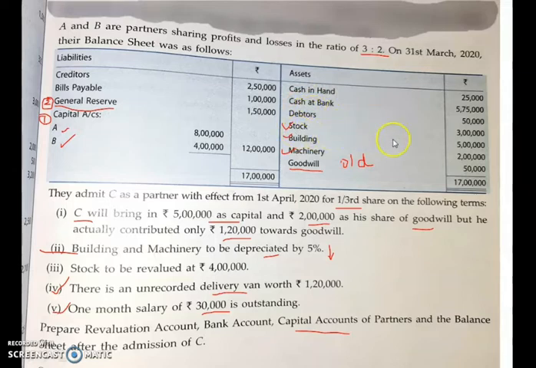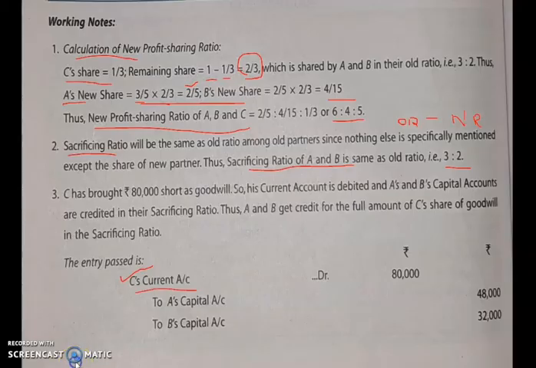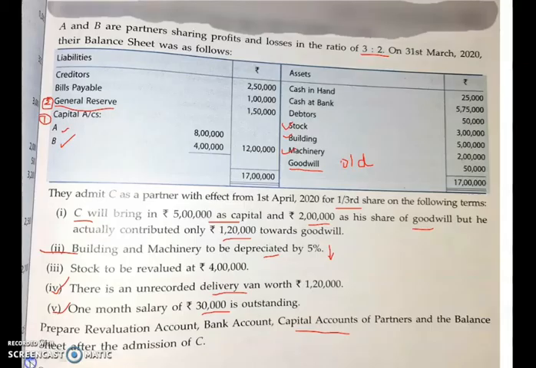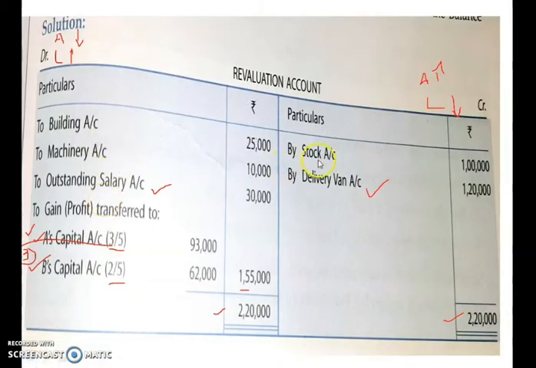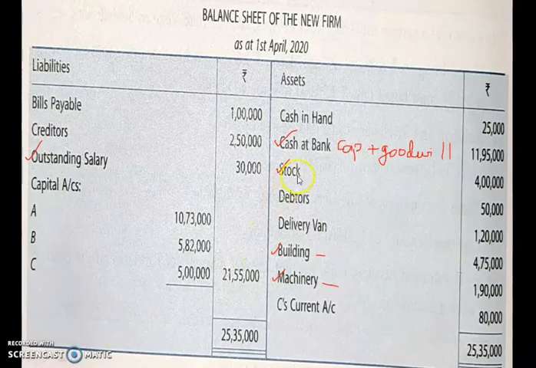Next is stock. Stock, the book value is 3 lakh, and you have to look into this balance sheet, 3 lakh, and you have to look into your revaluation account also. So how much is it in your revaluation account? See, you have written here that stock value has increased by 1 lakh, isn't it? 1 lakh your stock value has increased. So what you have to do is, in this 3 lakh you have to add 1 lakh, the increased stock value, that you have to show over here. So 4 lakh is the present value of stock.